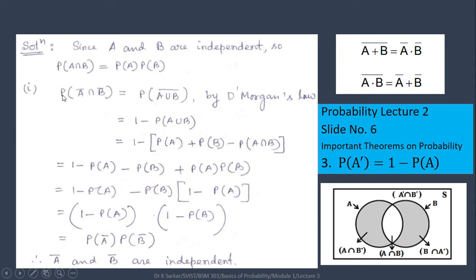So look, probability of A complement intersection B complement equals probability of A complement into probability of B complement, which is actually similar to the definition of independent events. Hence A complement and B complement are independent.